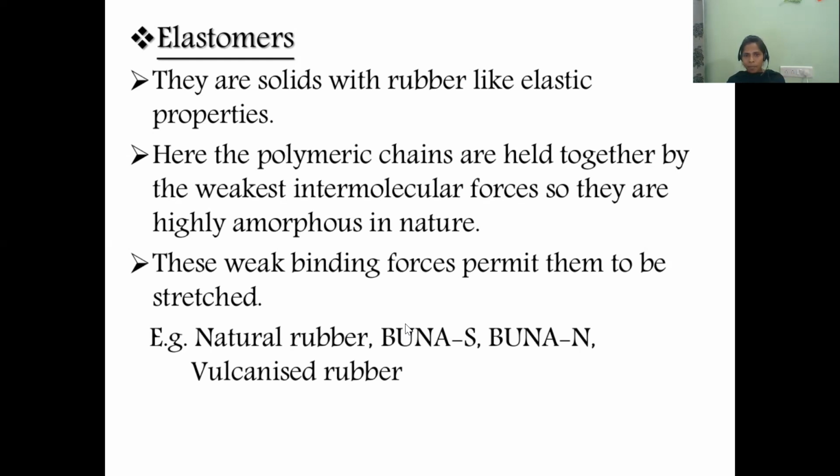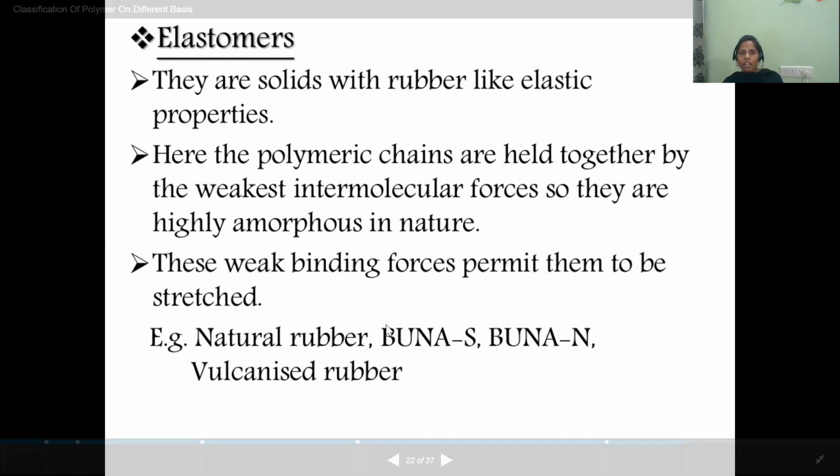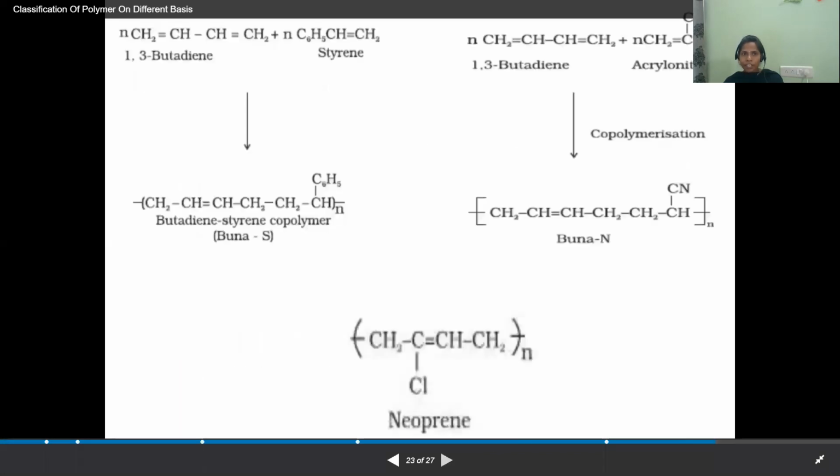Examples are natural rubber, Buna S rubber, Buna N rubber, vulcanized rubber. And Buna S rubber is part of our syllabus; we will see in the next class how Buna S rubber is synthesized. So these are about the classification based on the physical property and based on its nature. And now let us see the next classification.